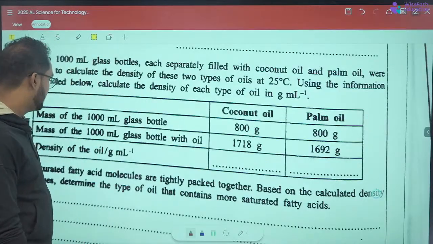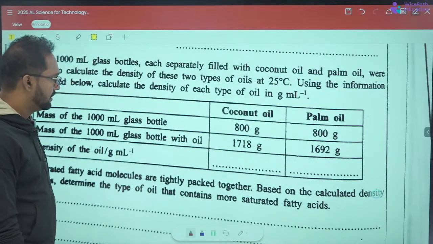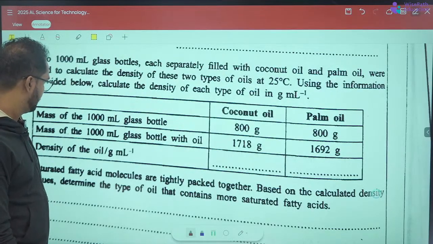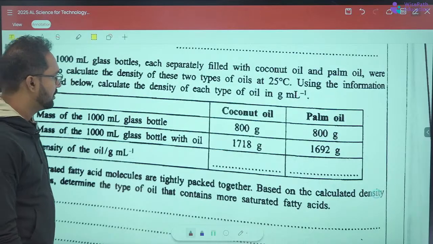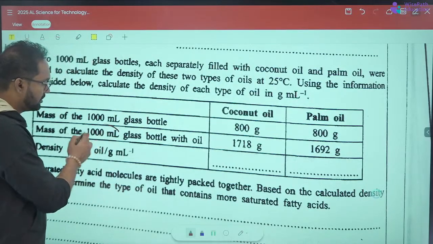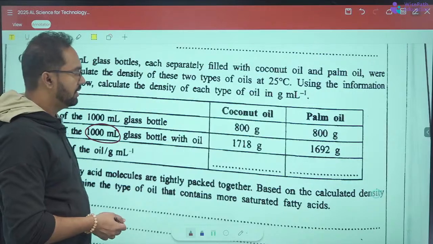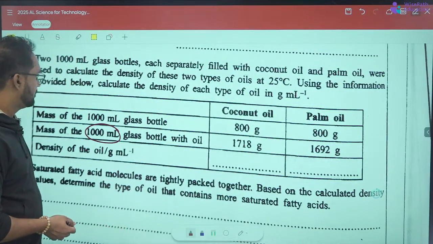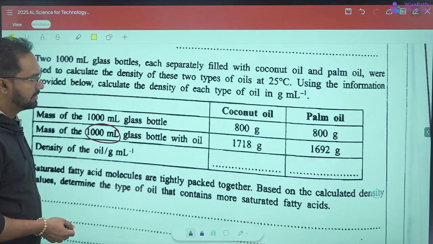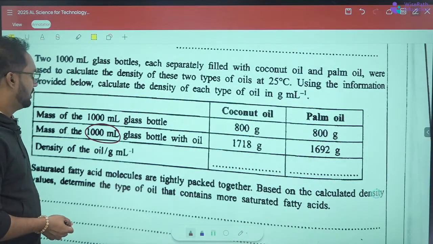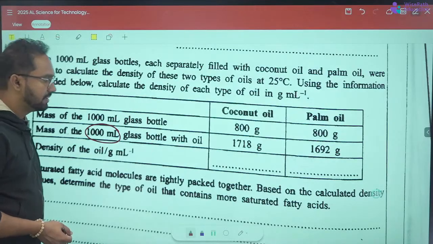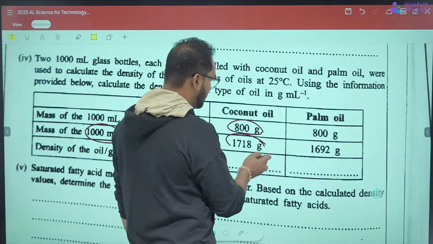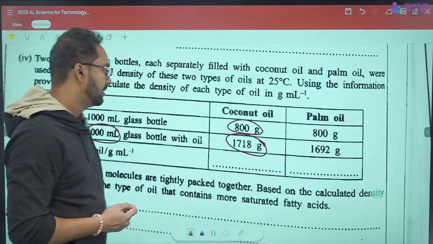The density of oil is in gram per milliliter. It says 1000 milliliters per bottle, and the mass of the 1000 milliliter glass bottle is 800. The mass of the bottle with oil is given as well. You have to subtract the bottle mass from the total mass of bottle plus oil, so you get the mass of oil.